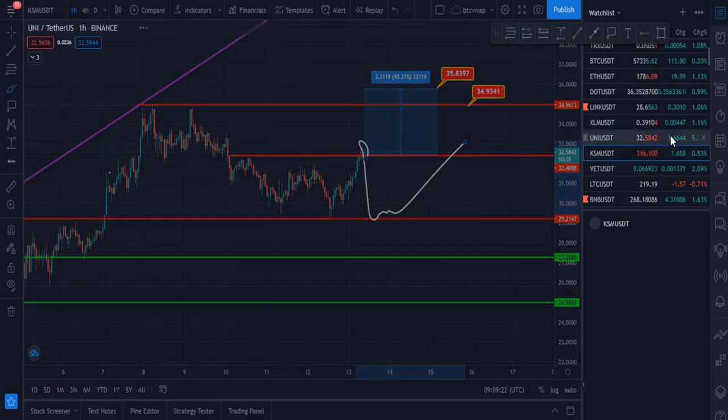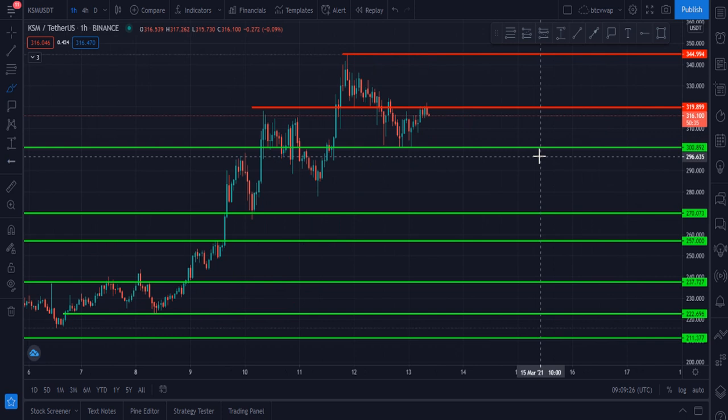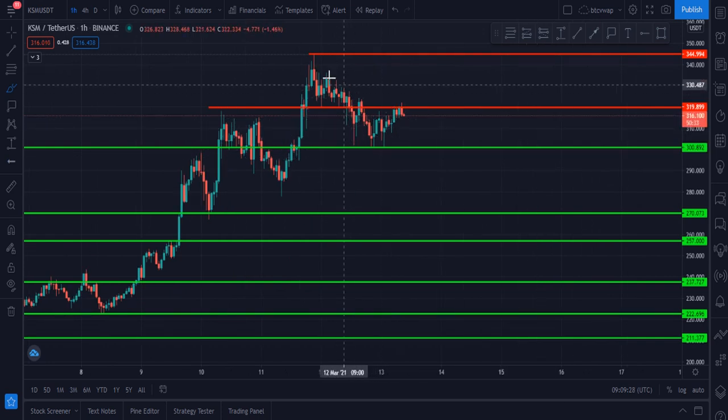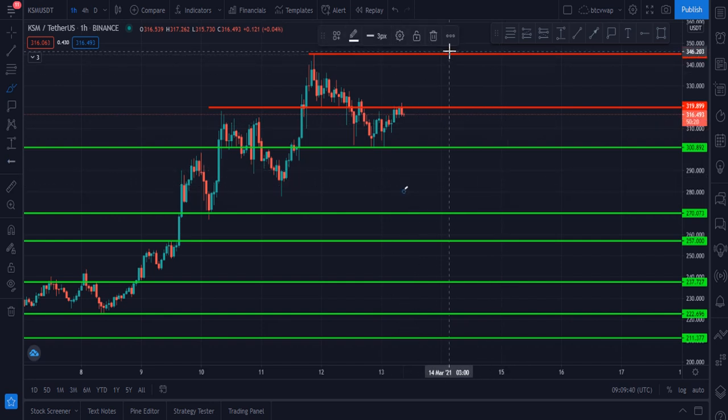My next coin is Kusama. Kusama was rejected from $344, and after that Kusama hit this zone, $300, and now it is pulling back, and it is at $316. Let me please tell you my next target for the Kusama right now.